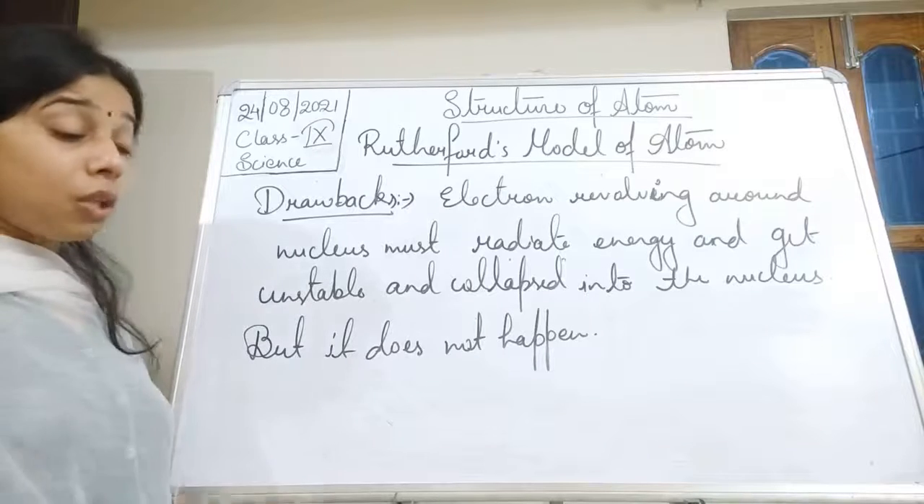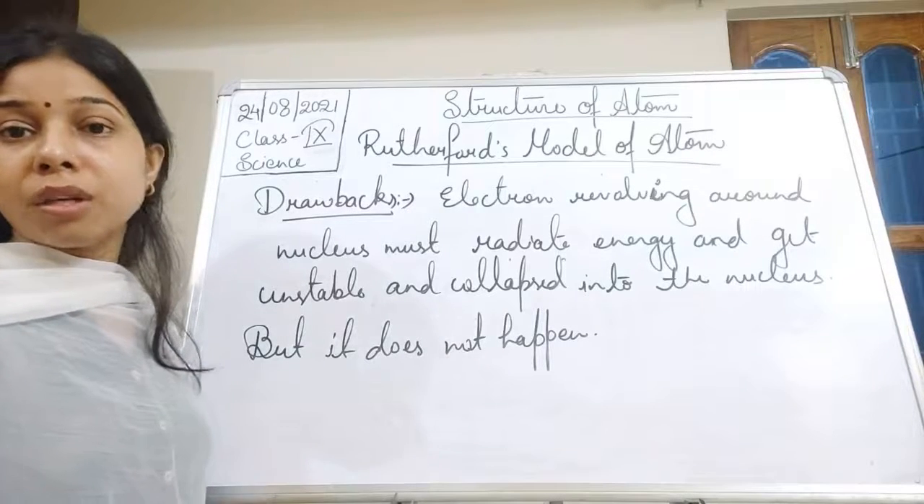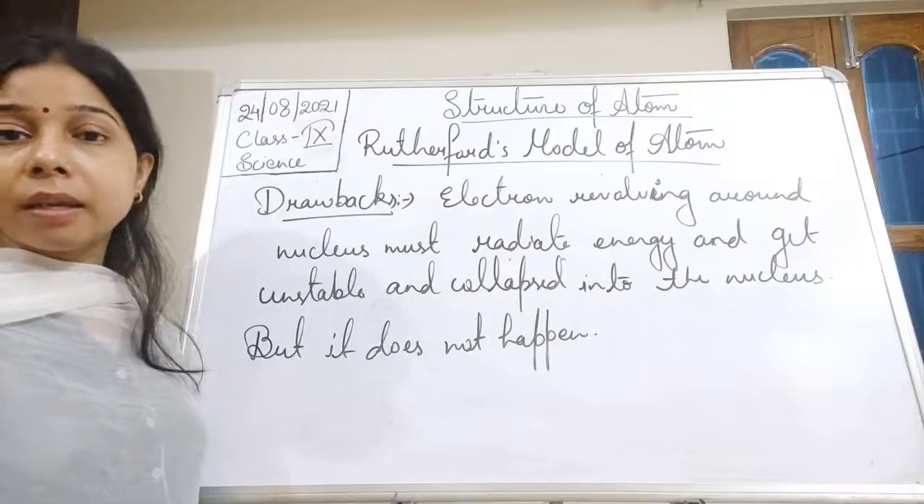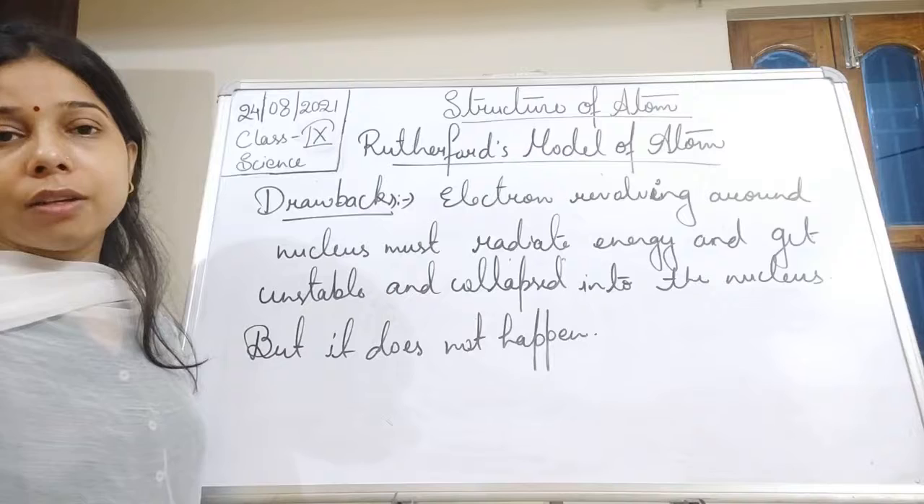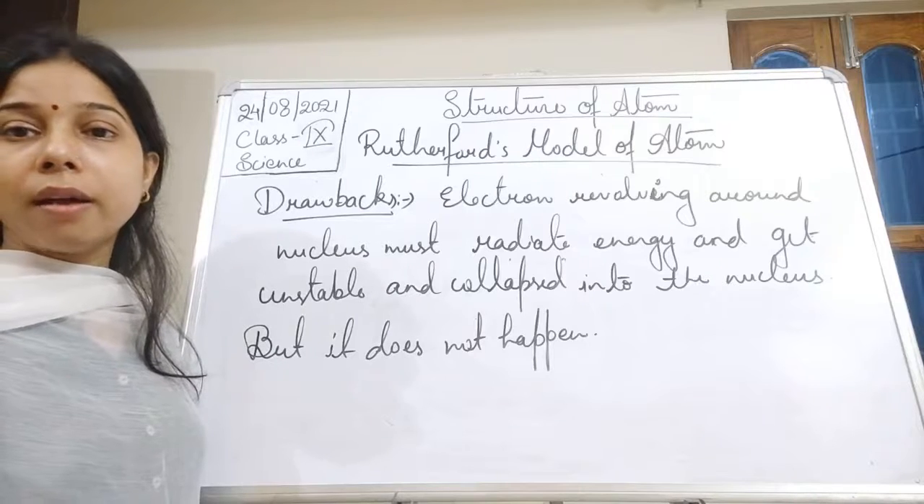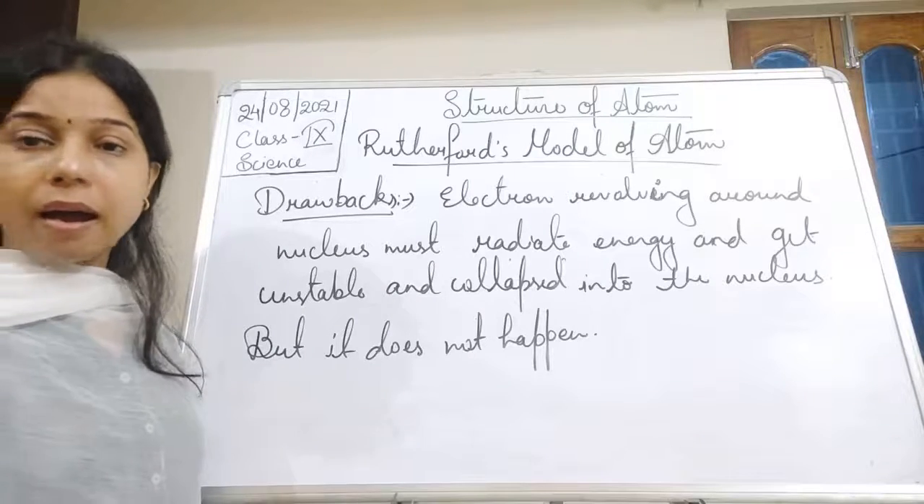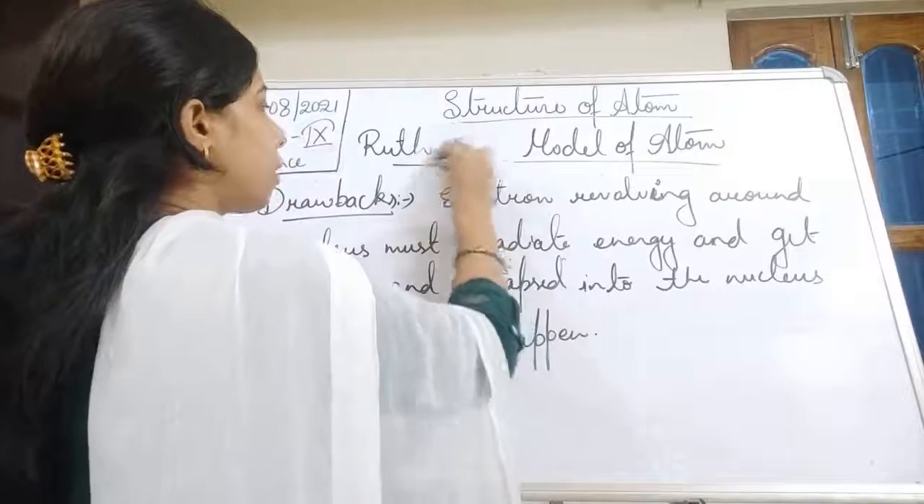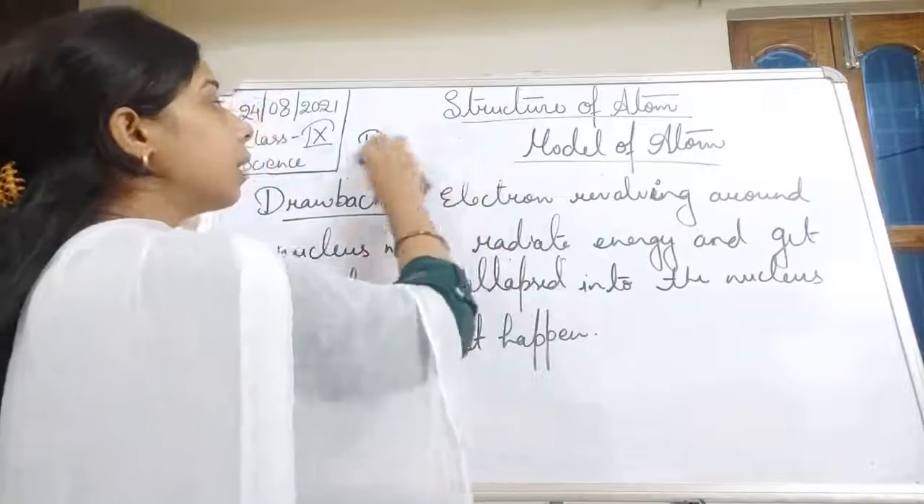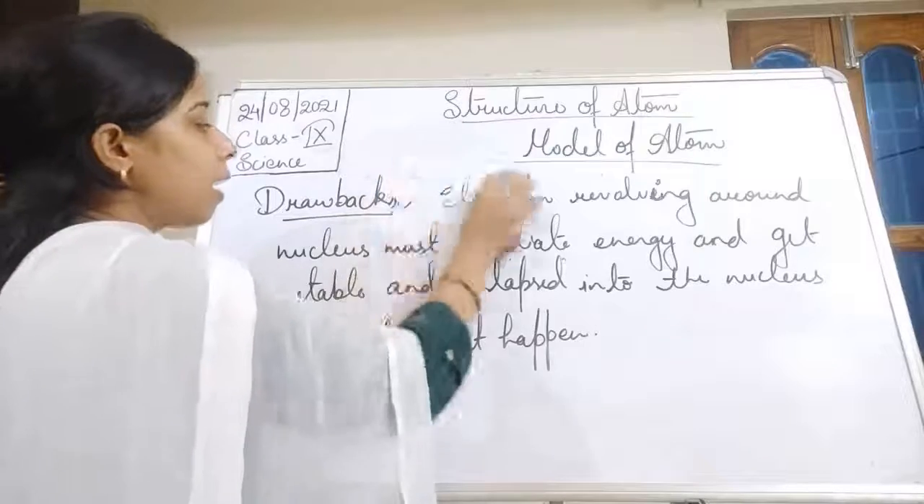Later on, students, in order to explain this concept, another model came, and this model was given by Niels Bohr, and that is why it is also called Bohr's model of atom. So let us see what Bohr's model of atom is. Actually, Bohr explained the stability of the atoms.